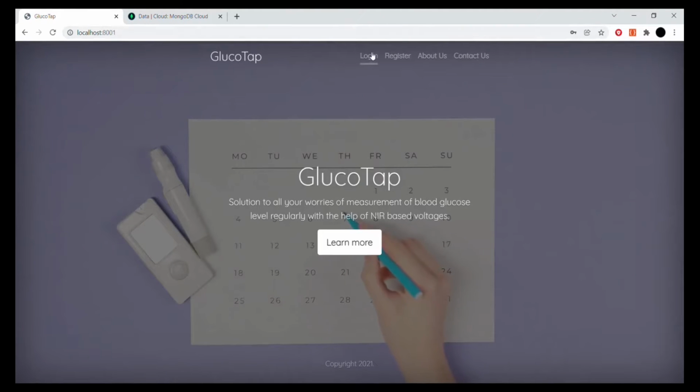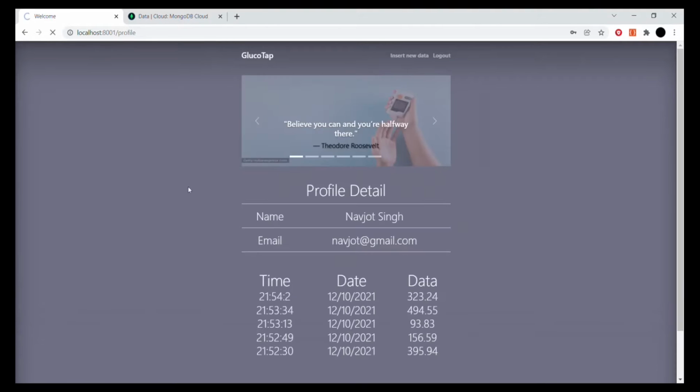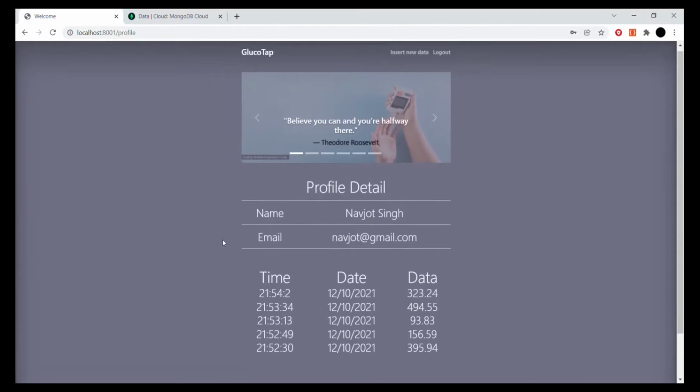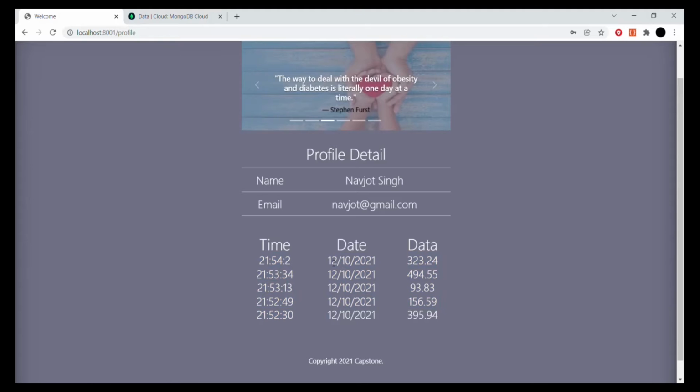Like, I have one. For example, if I go and check this profile, yeah, here we can clearly see the data available for the profile which we have already registered, and the data was inserted in this profile at this time, and the date is also given.